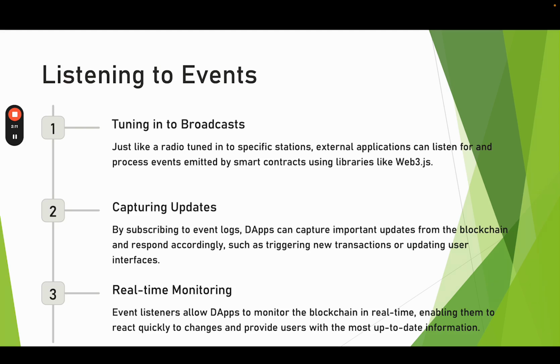Listening to events, that is how we can track events and the information they're sending. Just like a radio tuned into specific stations, external applications can listen for and process events emitted by smart contracts using libraries like web3.js, ethers.js, and many more. By subscribing to event logs, DApps can capture important updates from the blockchain and respond accordingly, such as triggering new transactions or updating user interfaces. Event listeners allow DApps to monitor the blockchain in real time, enabling them to react quickly to changes and provide users with the most up to date information.